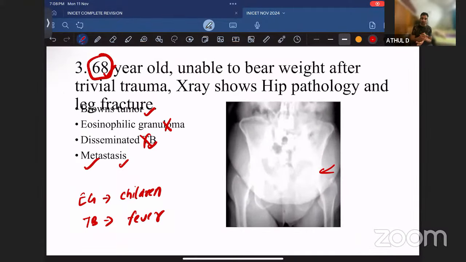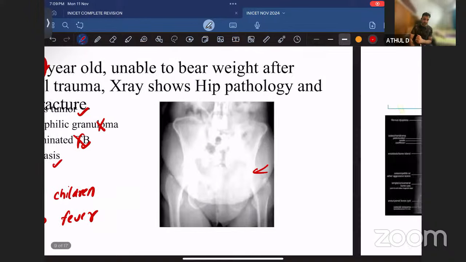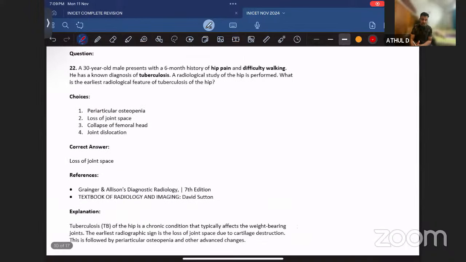But if there is history of fever or cough or something like that, then you have to rule out tuberculosis. As well as when there is history of any kind of hyperparathyroidism feature, you have to rule out Brown's tumor. So here also the entire question can only give you the correct answer. Okay, that is the concept here. Otherwise, just remember, whenever you are dealing with an old age radiograph, metastasis should come to your mind at first. That is the concept.